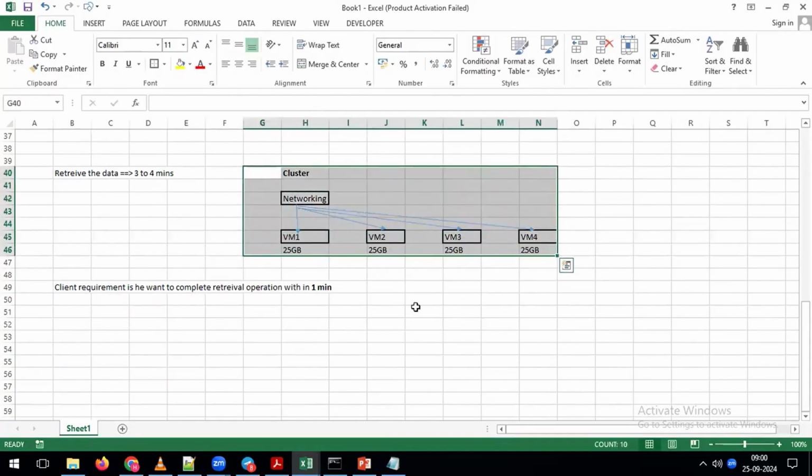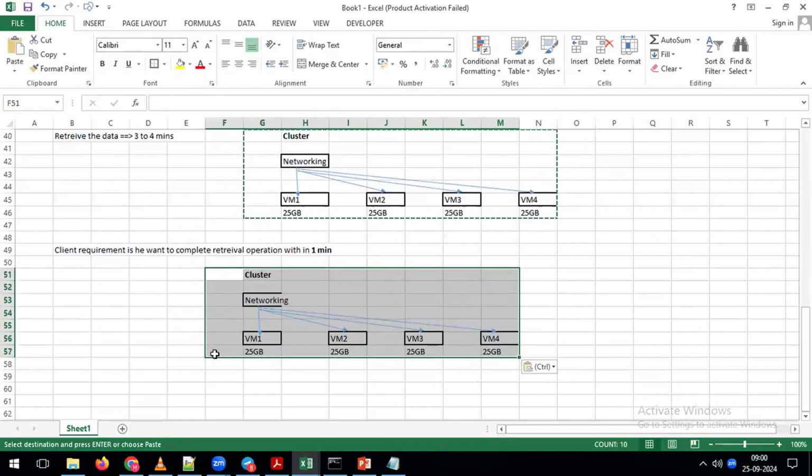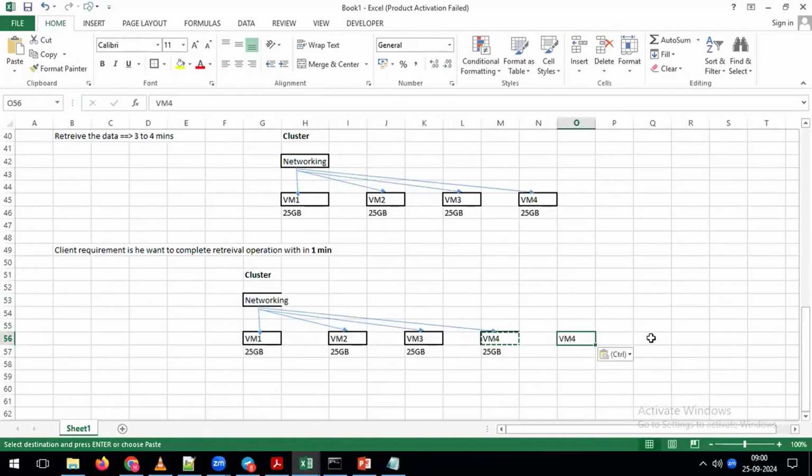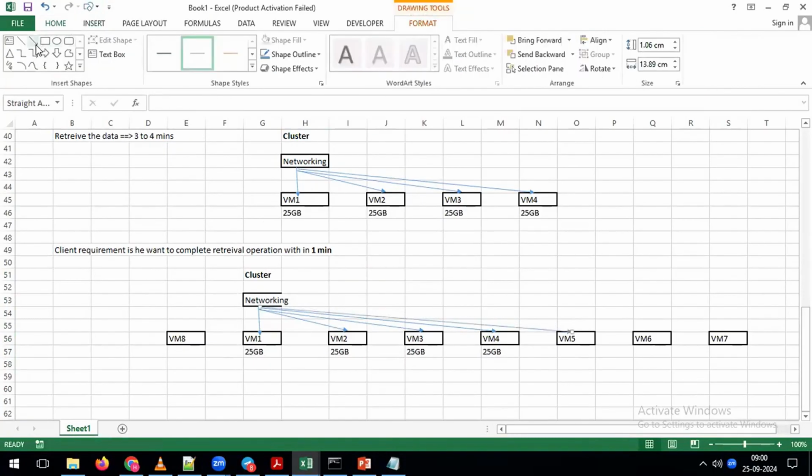I can simply say what we can do here. In this cluster, as per the client requirement, if you want to complete your retrieval operation within 1 minute, instead of having 4 machines, I am going to maintain, for example, a total of 8 machines. What I'm doing here is increasing the number of machines from 4 to 8. And in between all these machines, we are going to maintain the communication with the help of networking.